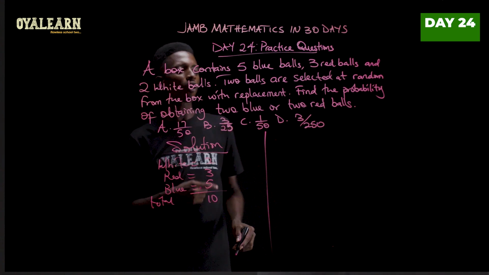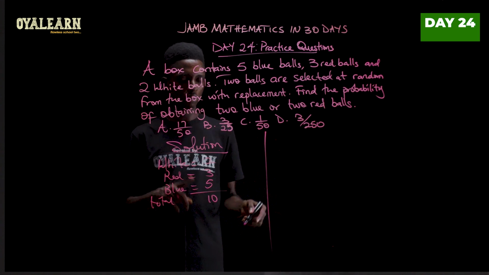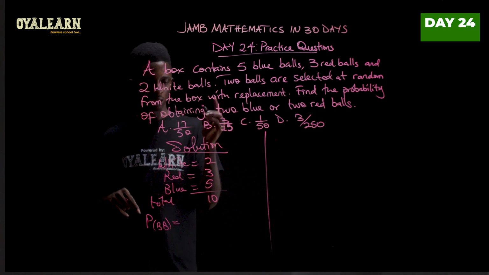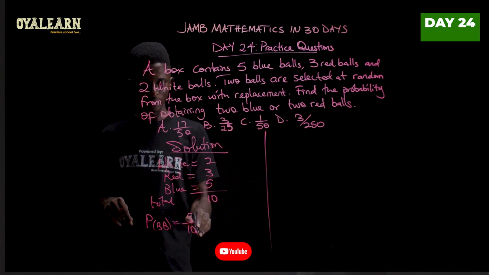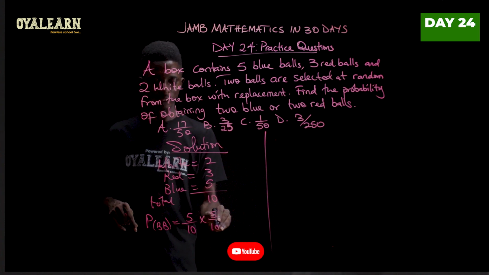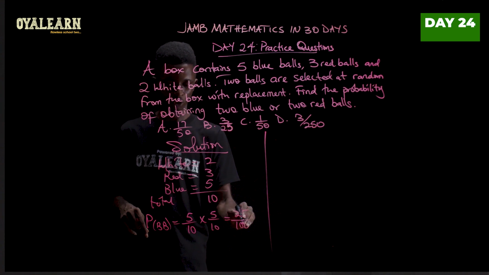So probability of picking, starting with 2 blue balls. So probability of picking blue and blue with replacement will be, first, possible outcome for blue is 5 over total number of balls 10 multiplied by picking it again, so 5 over 10. So what we have here is 25 over 100.